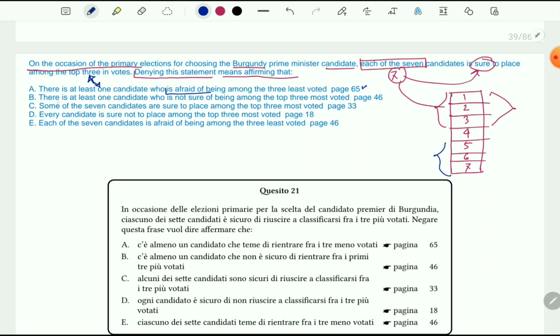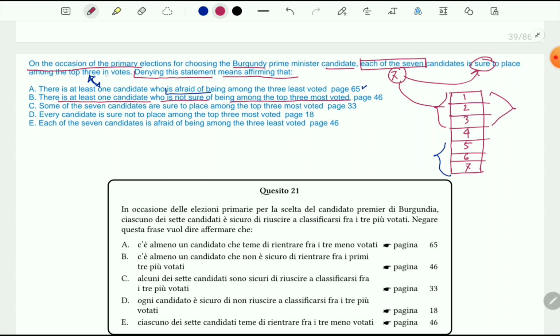Option B: there is at least one candidate who is not sure of being among the top 3 most voted. Yes, this also seems correct, and I think this option is more logical than the first one. Why?